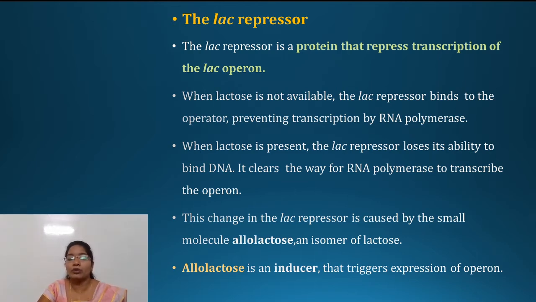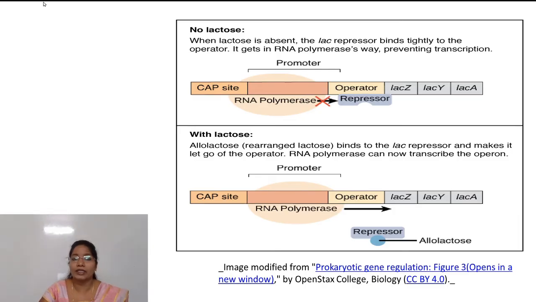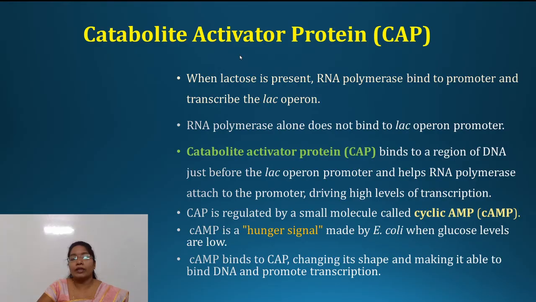Actually, allolactose is an isomer of lactose, and this allolactose acts as an inducer which triggers the expression of the operon. Okay, let's see diagrammatically.